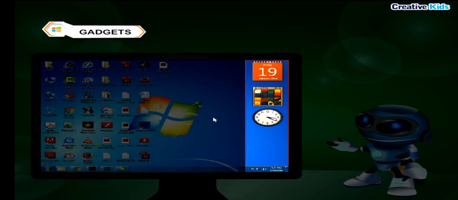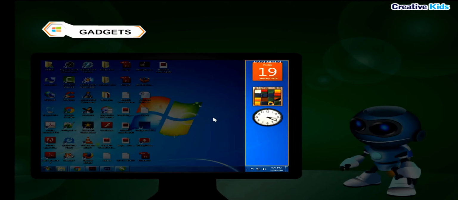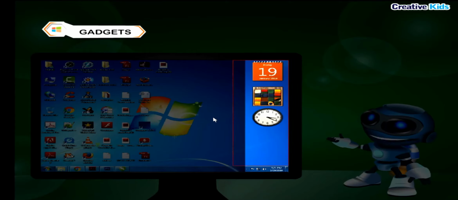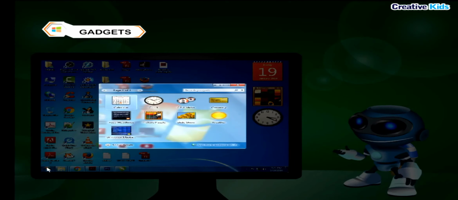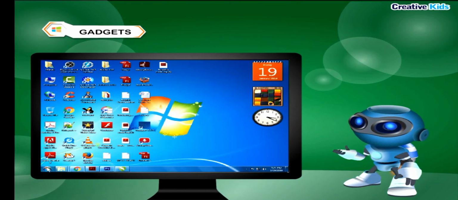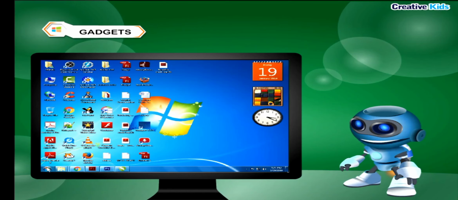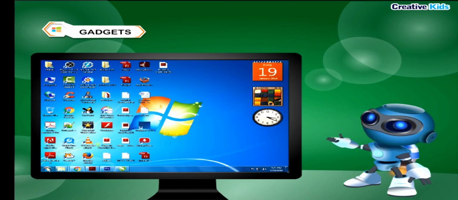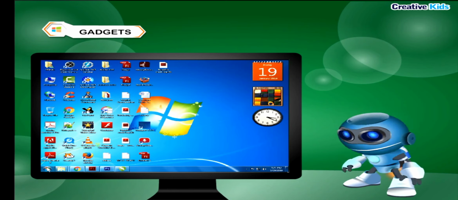Gadgets. Gadgets are mini programs that provide information at a glance and also provide access to frequently used tools. For example, picture puzzle, slideshow, feed headlines, clock, and calendar are all gadgets. Windows 7 desktop displays gadgets on the right side of the screen. You can add or remove the gadgets on your desktop according to your choice.